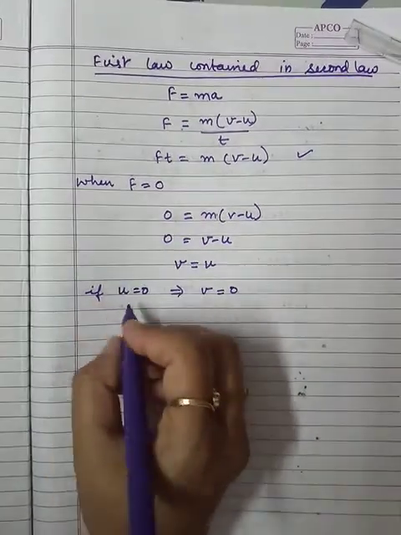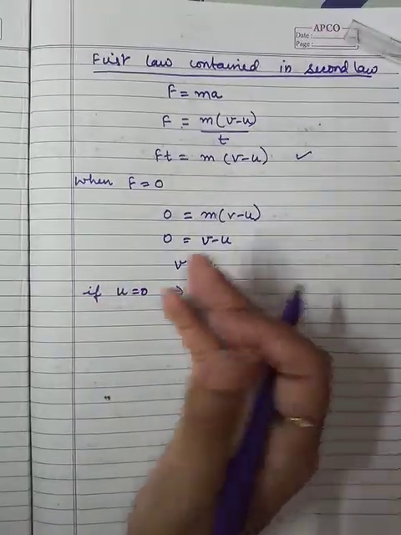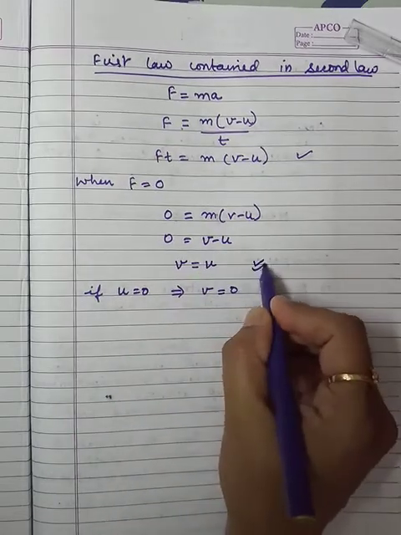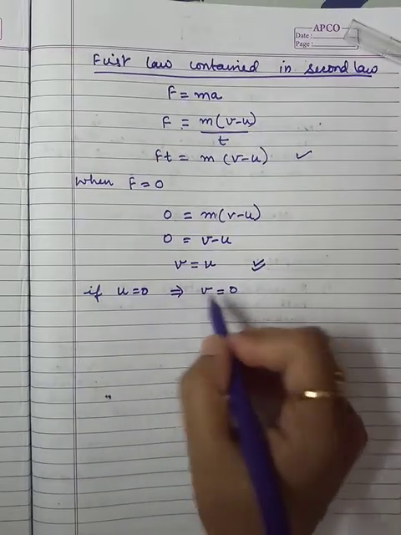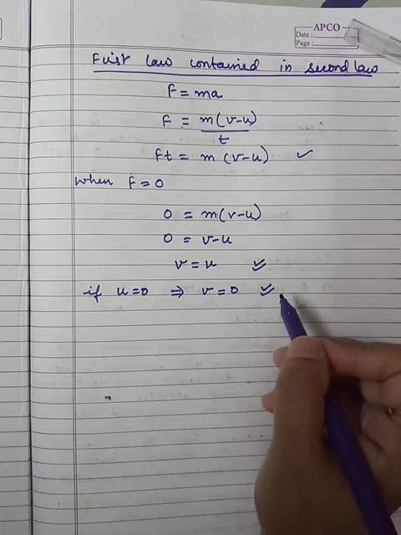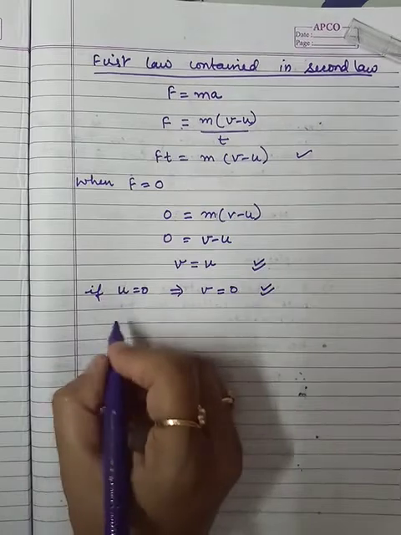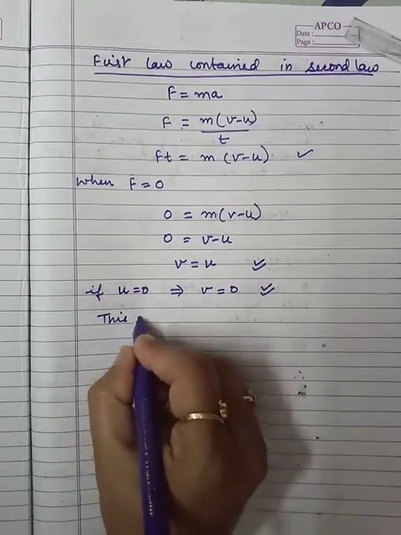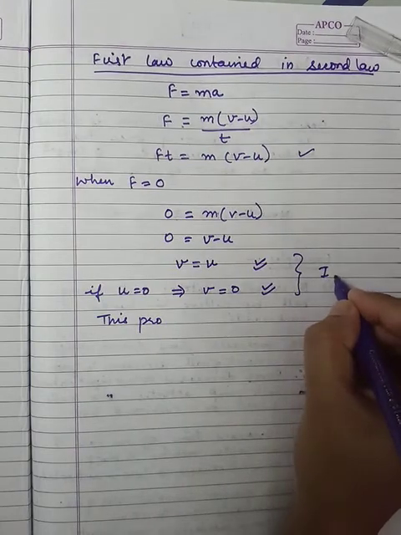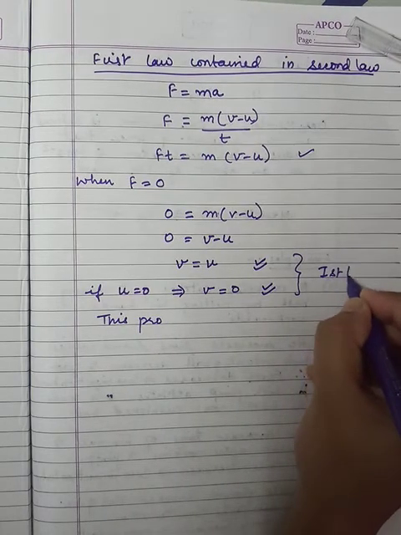We remember the first law: if the object is in motion, then it will continue with the same velocity, which is represented by this equation, and if the object is at rest, it will remain at rest, that is represented by this equation. So these two equations represent the first law.